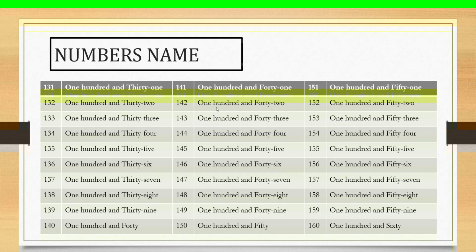Next 142. Who can read the number 142? ONE, 1, HUNDRED, 100, and 42. Which number? 142. Who can read with me? ONE, 1, HUNDRED, 100, and 42, FORTY 40, TWO 2.